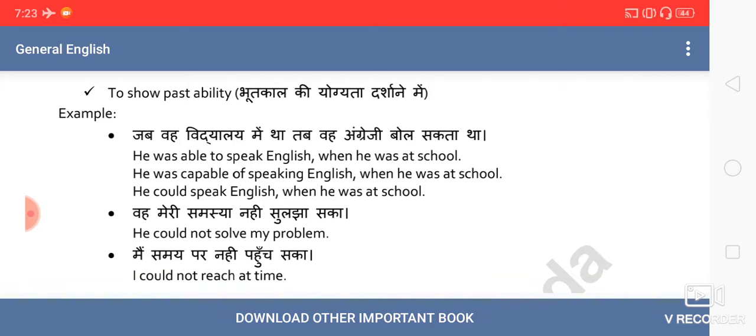He could speak English when he was at school. It means now he is not at school. Now he is an adult, but the person is talking about past ability or capability. He could not solve my problem. So he is talking about some past happening.